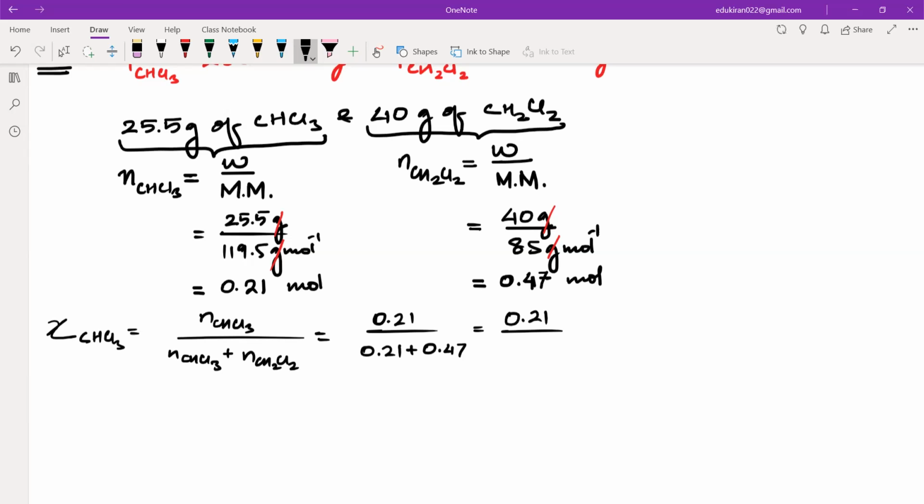It will come to 0.21 upon 0.68. Write this as 21 upon 68.